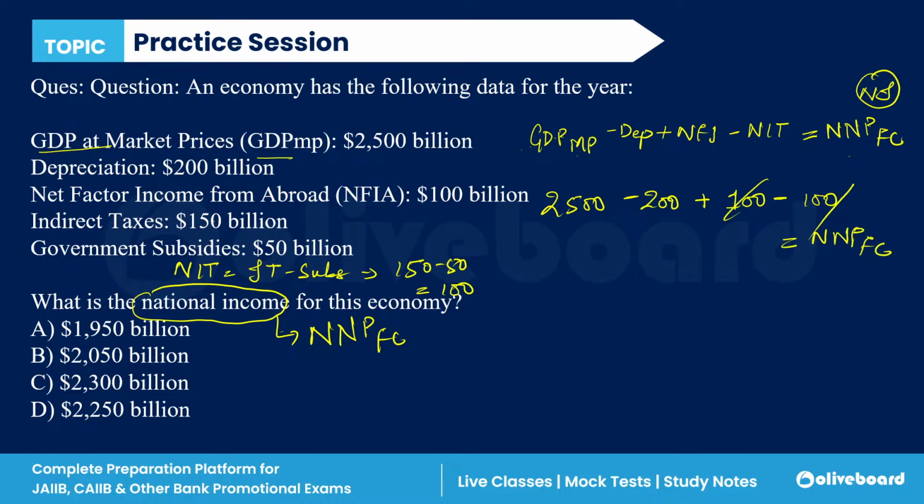Just tell me what is the answer. Yes, 2300. Why D? It is 2300. It is plus 100 minus 100. Just subtract, 2300 is the correct answer. C is the correct answer here.